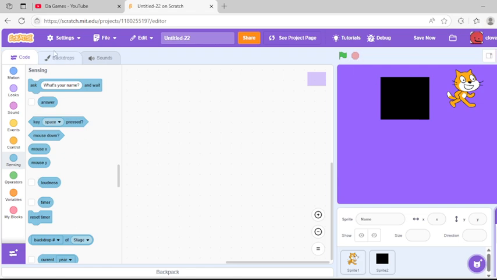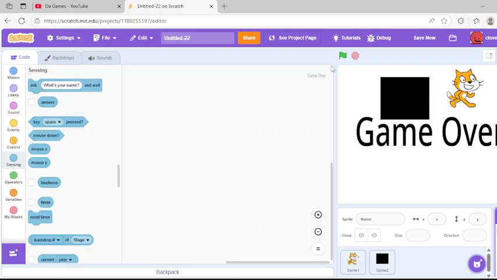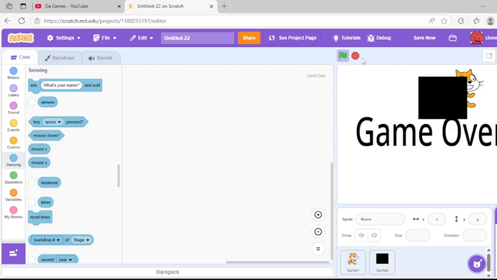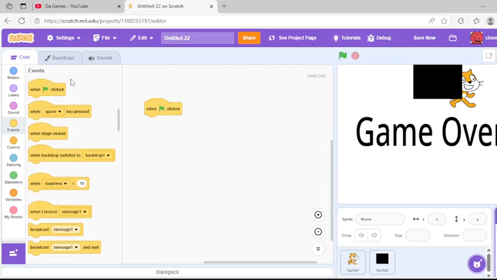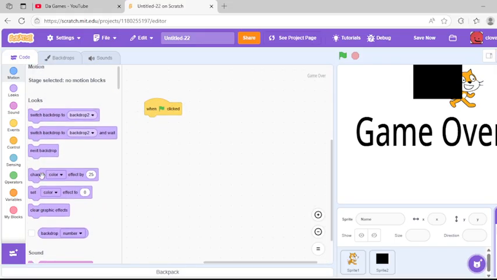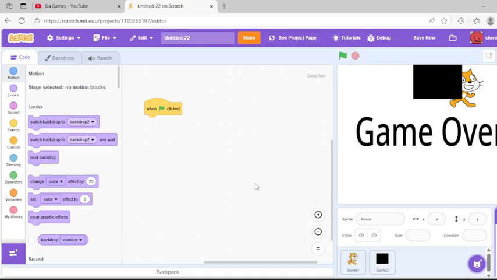Then we want it to start on this, because when we start the game, we don't want it to start on our game over thing. So when we start the game, we don't want to see game over. Yeah, so we're going to just click when green flag clicked, sorry about that, switch backdrop to backdrop 1.